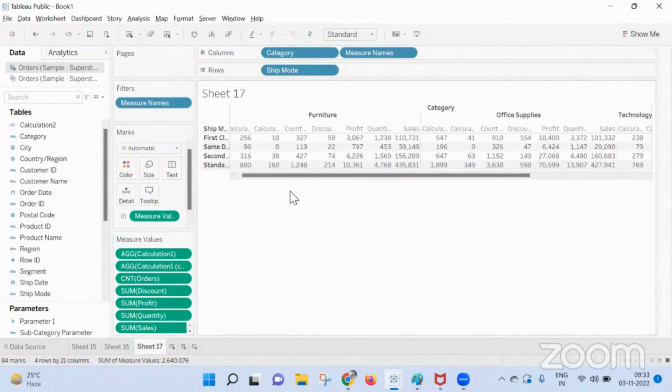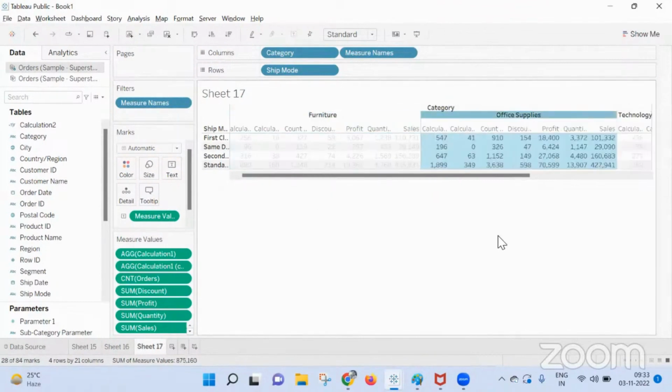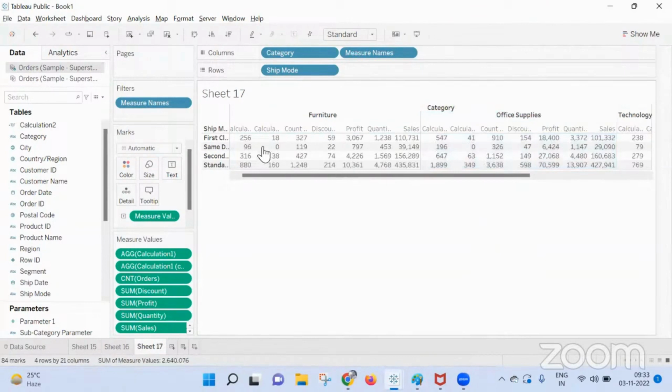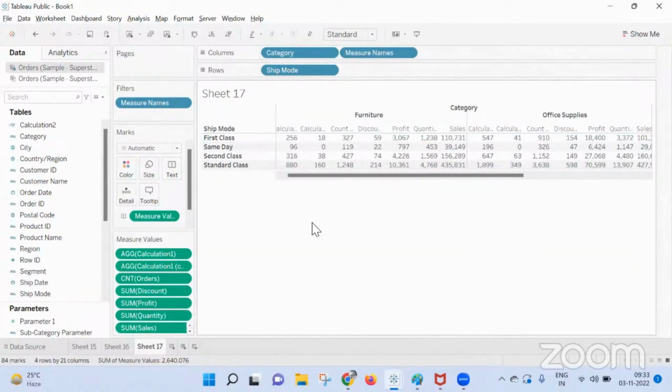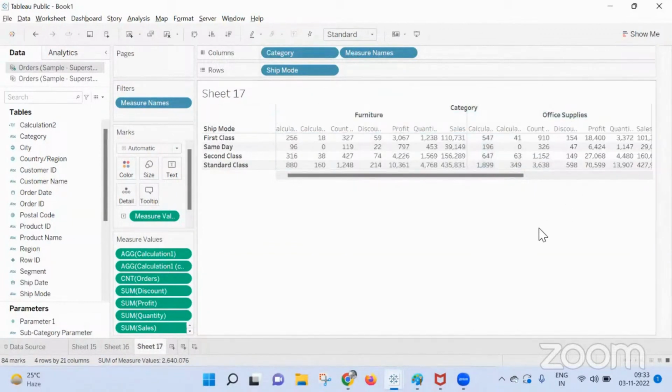I want to calculate only furniture and office supplies. From furniture and office supply, I need to calculate all the sales, quantity and profit. You want furniture and office supplies here, and where do you want to show the total? You want furniture here and office supplies here.